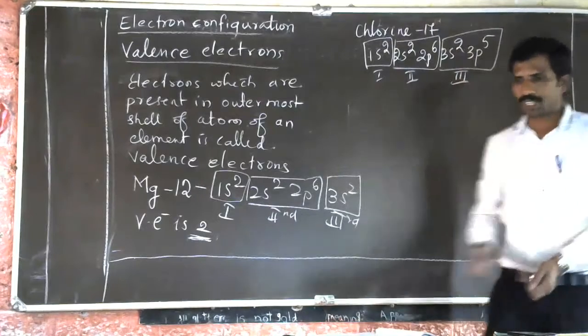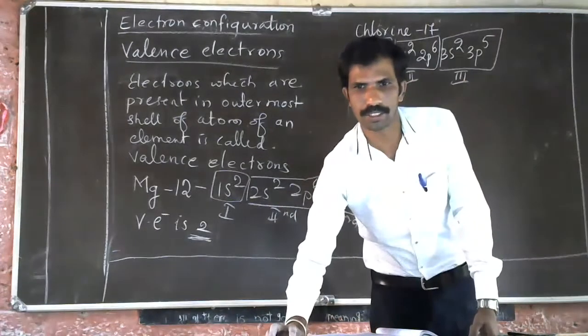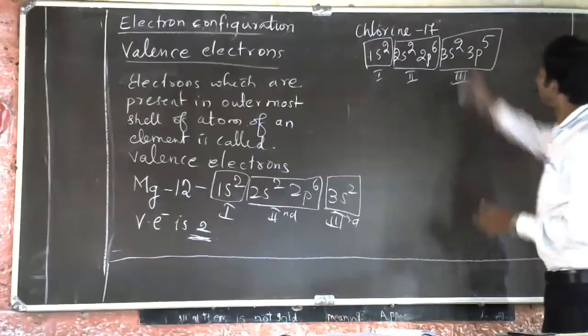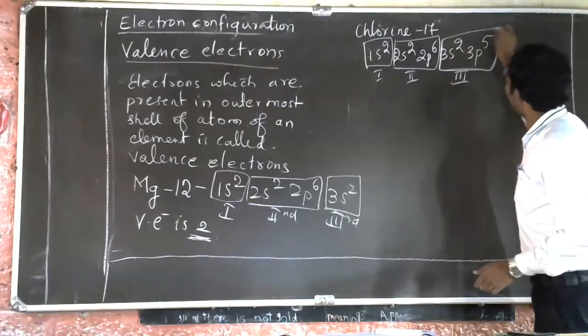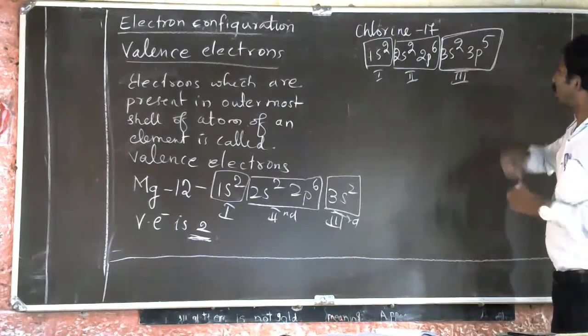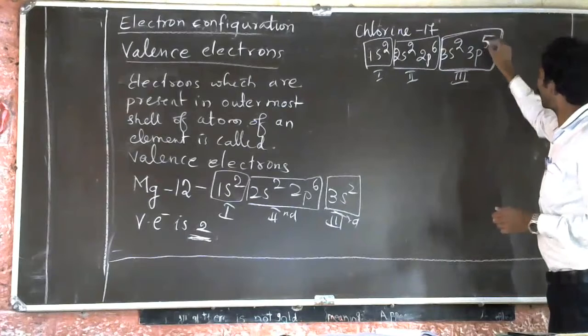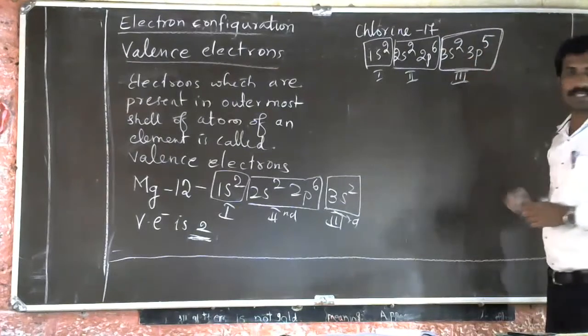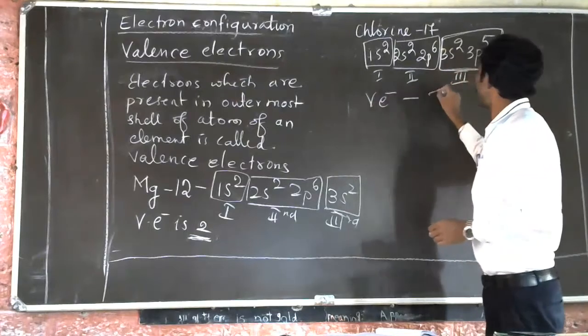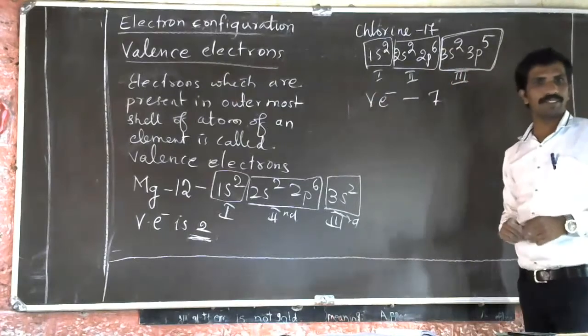If we take the main shell, not the subshell, how many electrons are present? 7 electrons, 5 in the p and 2 in the s. So the valence electron is 7.